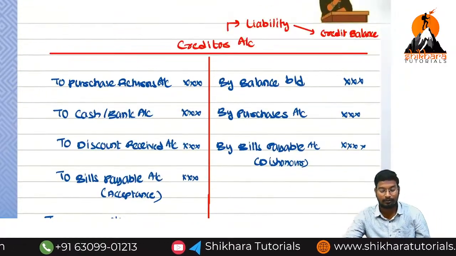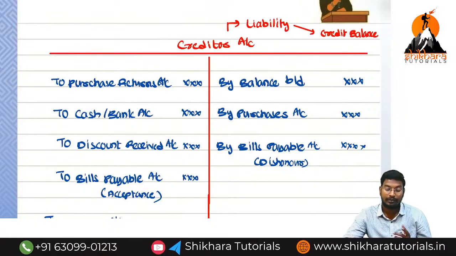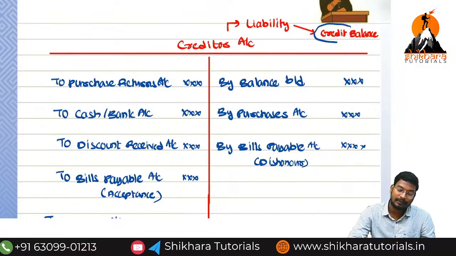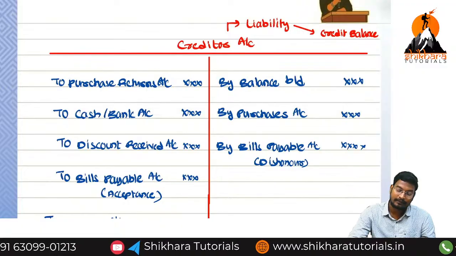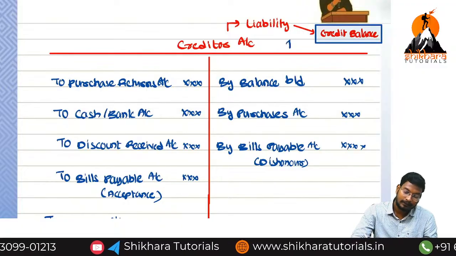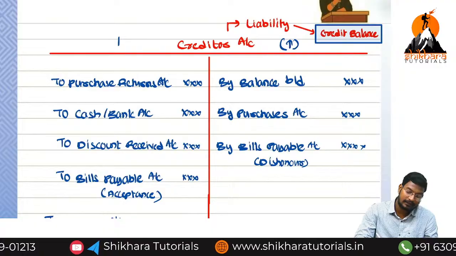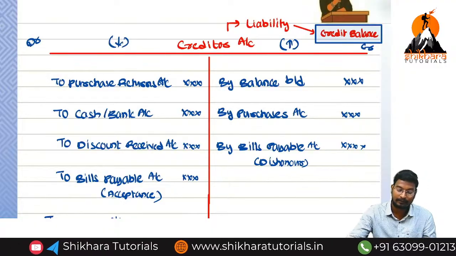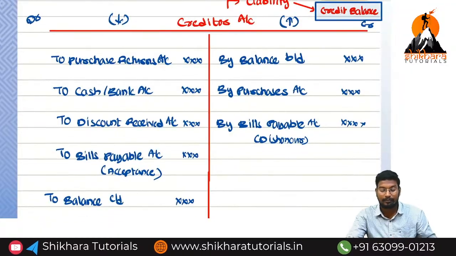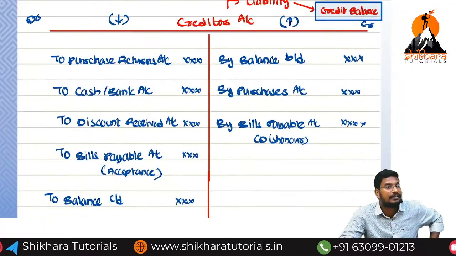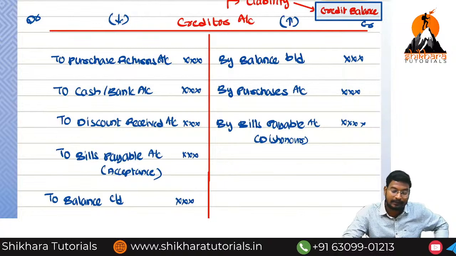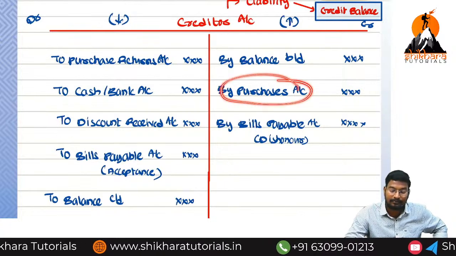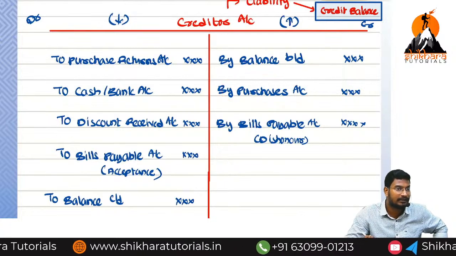Now this is the overall concept about the creditor. Now we know another method also. Credit balance increases on which side? Credit side. Decreases on which side? Debit side. So we first need to write DR and CR. If you observe this scenario, because of credit purchases the creditor value increases, so we record it by purchases.